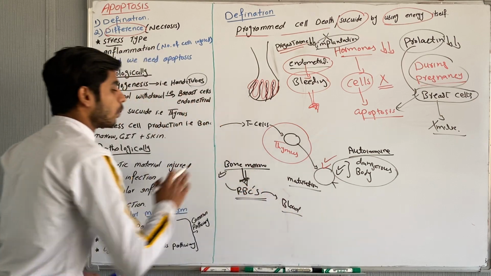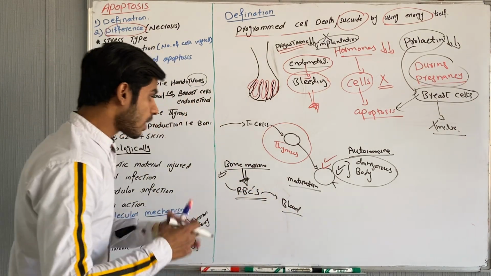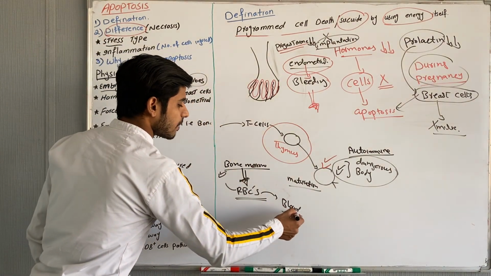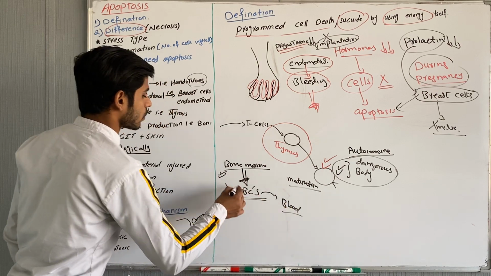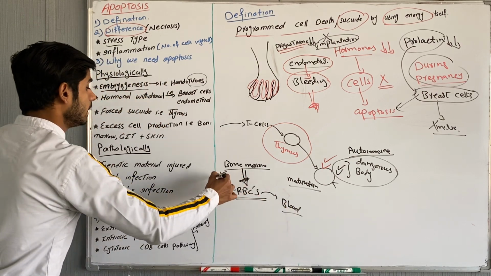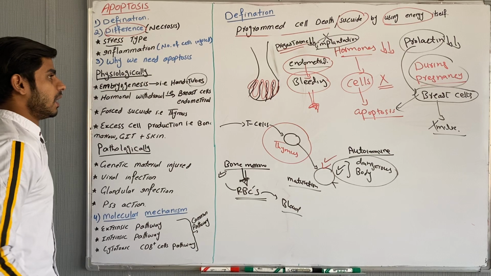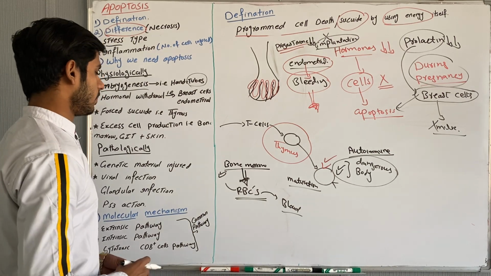Bone marrow cells basically produce more and more red blood cells, but we need only a small amount of red blood cells in our body. So the excess red blood cells will undergo the apoptosis process and they will be finished.